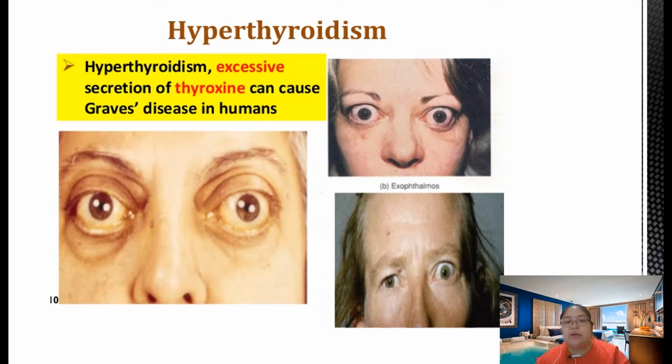This one we call thunder. Your eyes become protruding. This situation we call hyperthyroidism. From here you find the eyeball part, because you have too much thyroxine, the eyeball becomes protruding, bulging out.